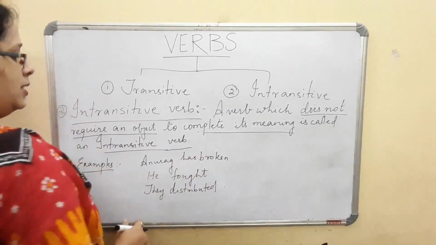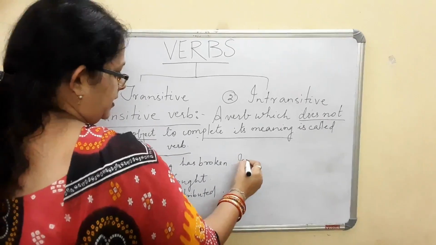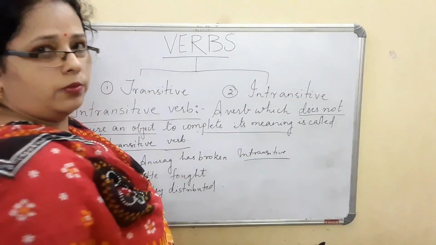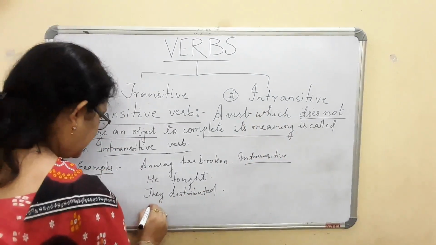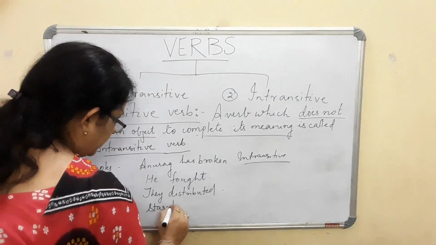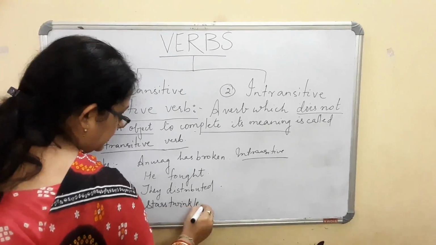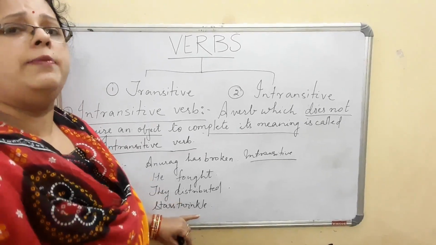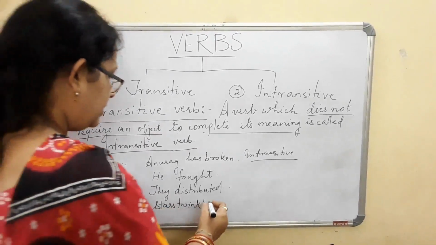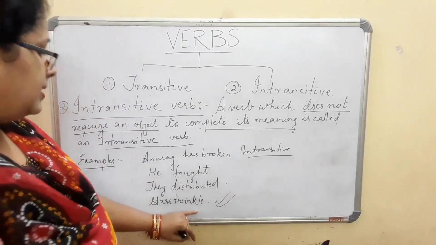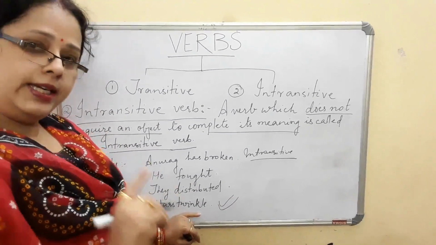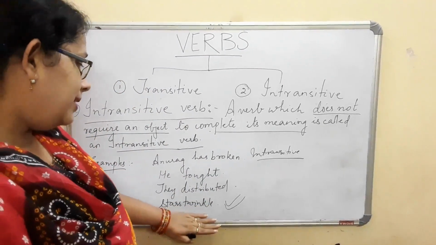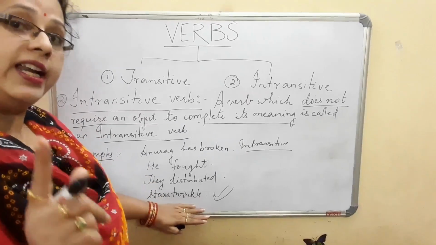See now here, Anurag has broken. If I say this is intransitive, why? Because what Anurag has broken, we never know. But if I say stars twinkle. Stars twinkle. Now you see, stars twinkle means तारे चमकते हैं. And of course when do stars twinkle? They twinkle at night. That means this is a complete sentence without an object. It has a complete meaning. Stars will never twinkle in the morning, isn't it? Daytime. So this is a complete meaning. Without an object, we can understand the meaning.